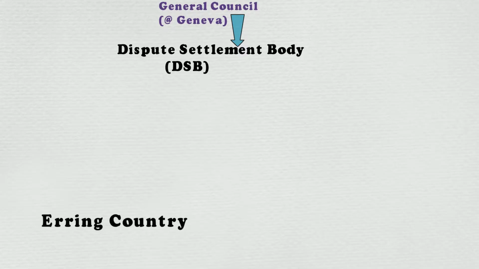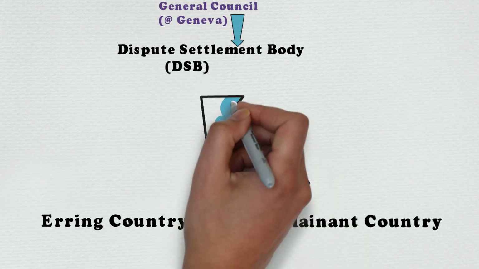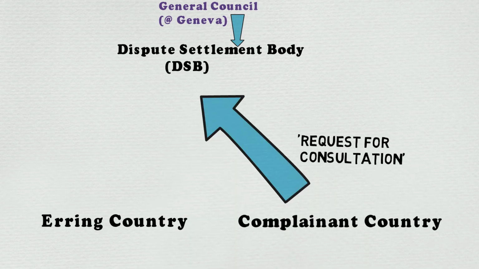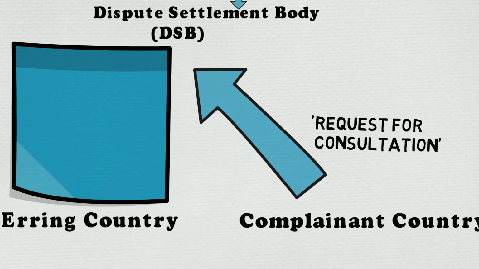The country which breaks rules is called the erring country, and the aggrieved country which approaches the WTO for resolution is called the complainant country. Suppose a country makes its trade policies in violation of the WTO rules, then the first step taken by the aggrieved country is to request consultation at the WTO. This initiates the dispute settlement process at the WTO.